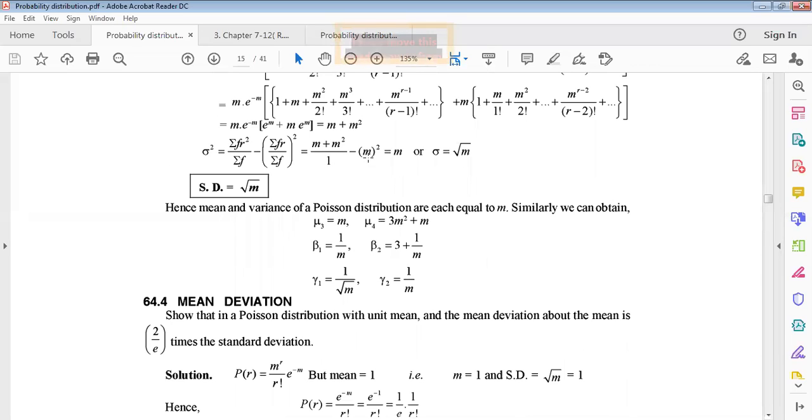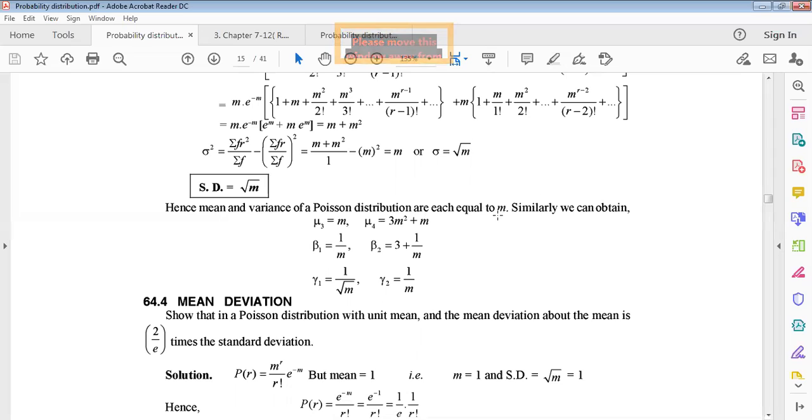Now m square cancels, only a single m remains. So sigma square equals m. Sigma can be written as the square root of m. This is the standard deviation actually. If you take the square root of the variance, you get the standard deviation. The standard deviation is the square root of m. Hence, the mean and variance of a Poisson distribution are equal to m.